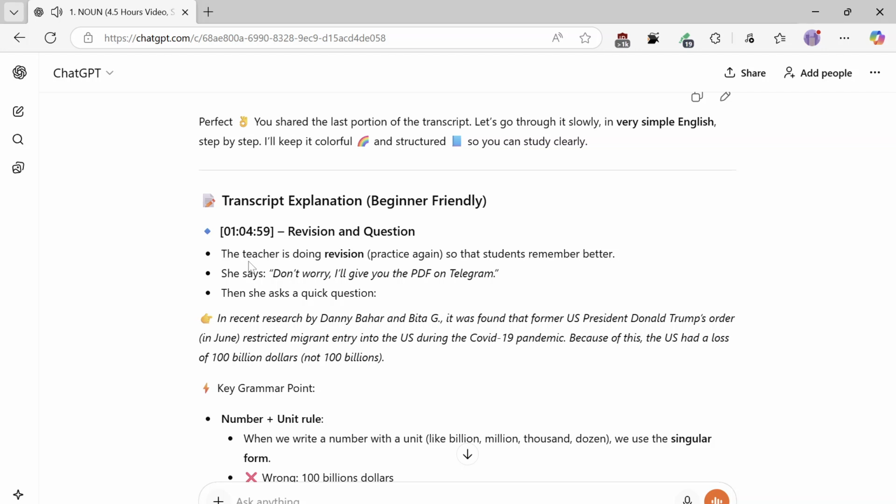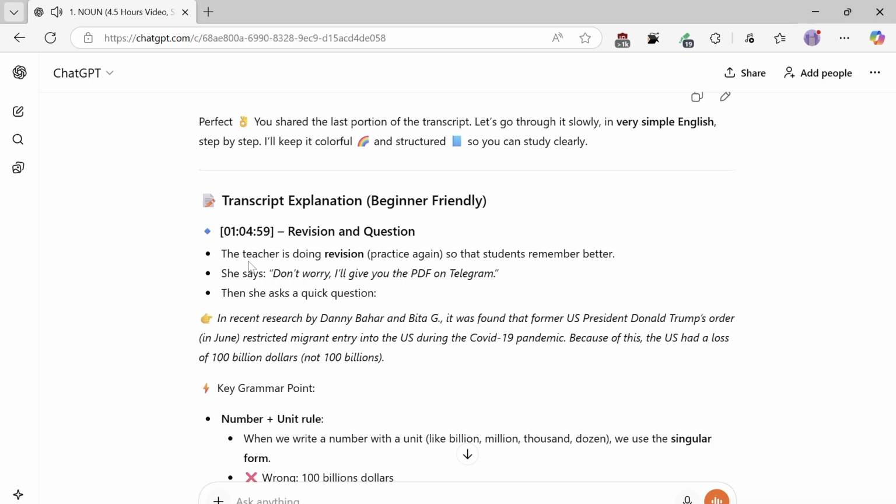Revision and question. The teacher is doing revision practice again so that students remember better. She says, "Don't worry, I'll give you the PDF on Telegram." Then she asks a quick question. In recent research by Danny Bahar and Beta G, it was found that former U.S. President Donald Trump's order in June restricted migrant entry into the U.S. during the COVID-19 pandemic. Because of this, the U.S. had a loss of $100 billion, not 100 billions.